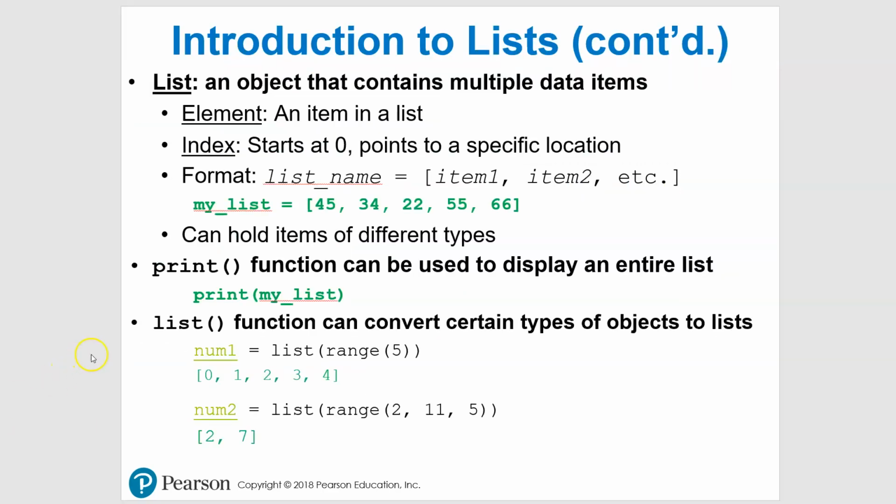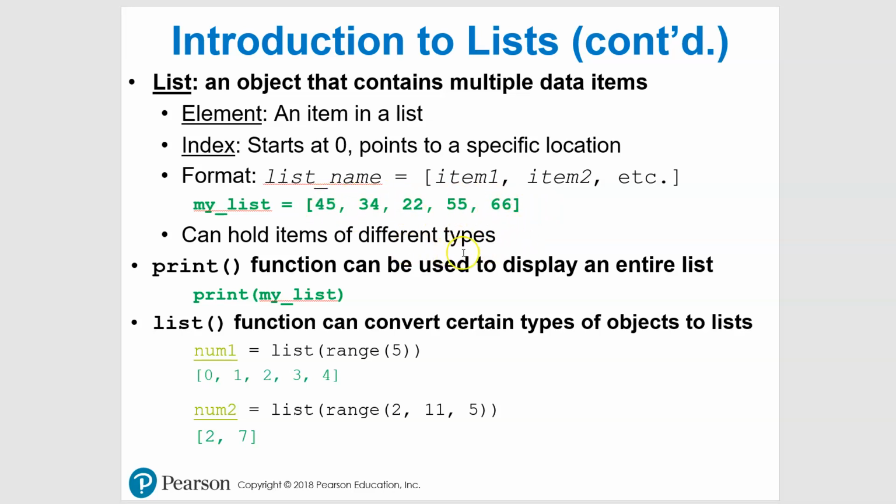Okay, so let's take a look at how the format works here. We're going to have a list name, and for this particular example I just said my list, and then you can see you can have different things in here. It doesn't matter, you can have all sorts of different values in here, so our elements can go forever. We've got 45, then a comma, and then a space, which doesn't really matter, and then these different ones: 45, 34, 22, 55, 66, all this good stuff. For this one, we just have 5 places.